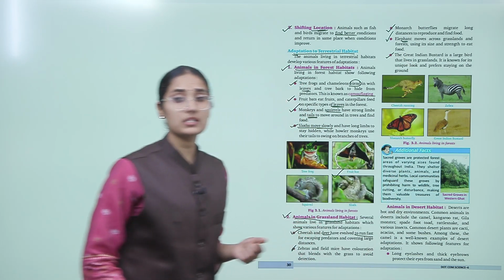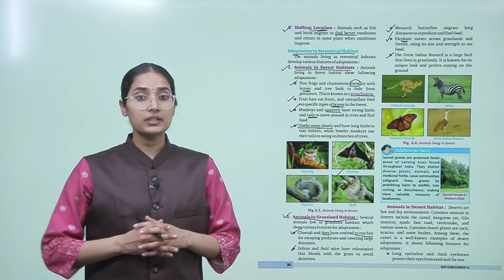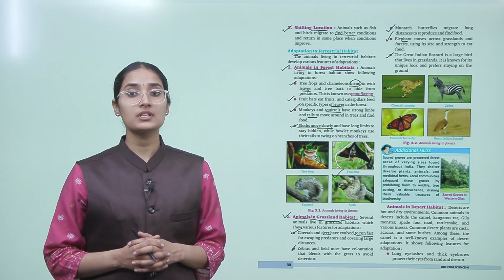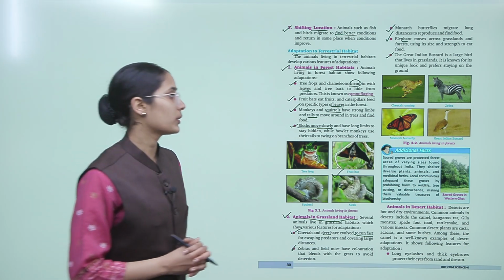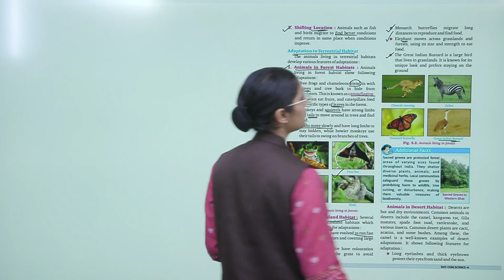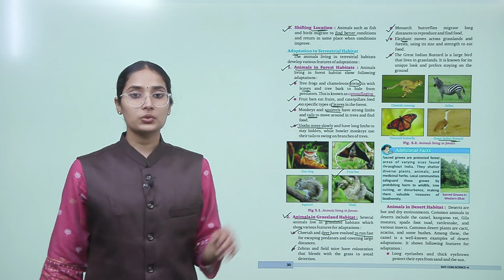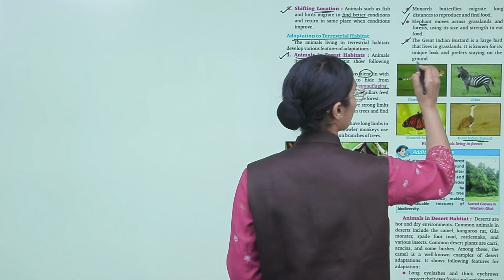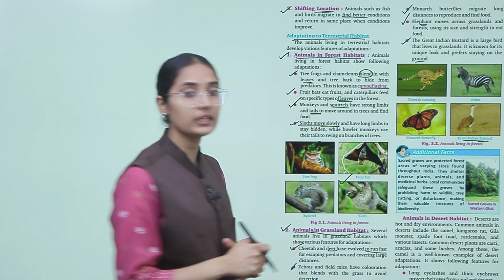The great Indian bustard is a large bird that lives in grassland and it is known for its unique look and prefers staying on the ground, okay. So here is the great Indian bustard.